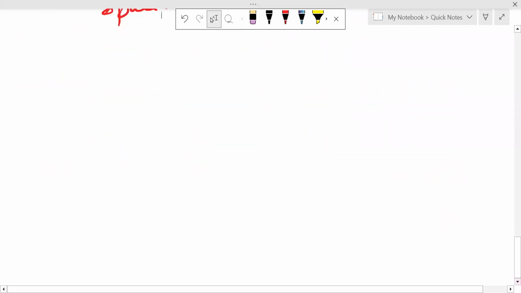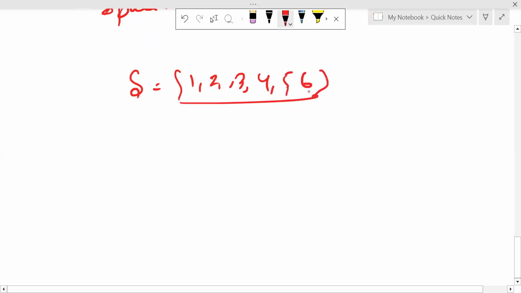Suppose the sample space S when a dice is thrown. What is the total sample space? It is 1, 2, 3, 4, 5, 6. These are the possible outcomes. So the cardinality of the sample space is 6, and the certain event also has 6 elements.